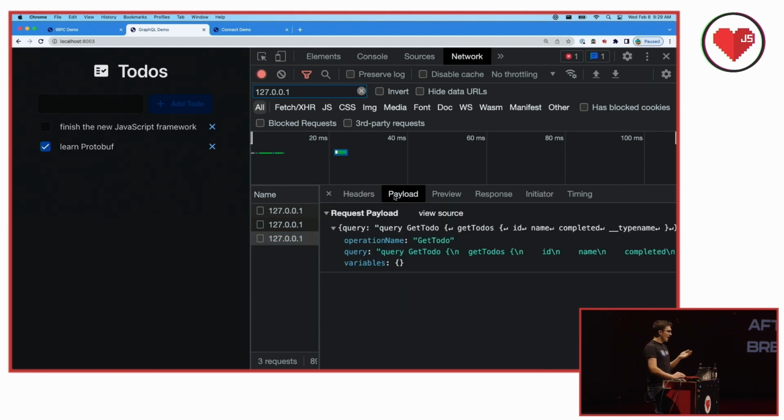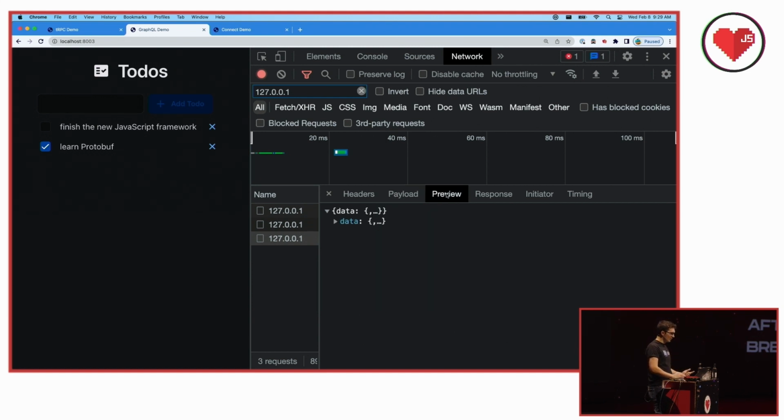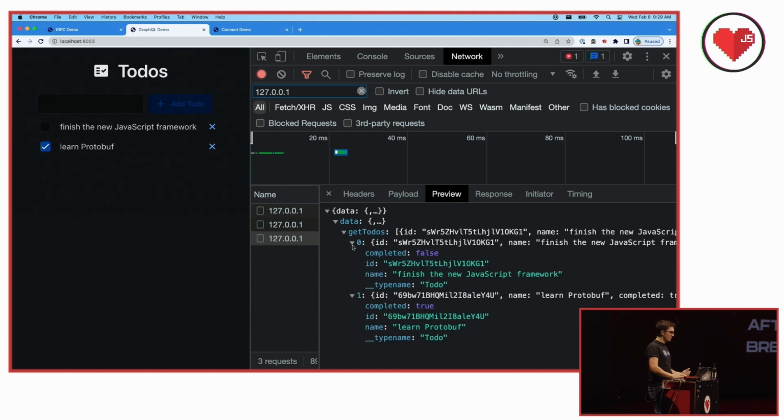And we can see here that we have a query. It's just a string. It has this operation name thing. There's no variables for this one. And we have a preview of what was sent. Let's look at it, get to-dos. Or this is what was received, rather. And so we see that our to-dos were sent back to us, and one of them is completed true now.